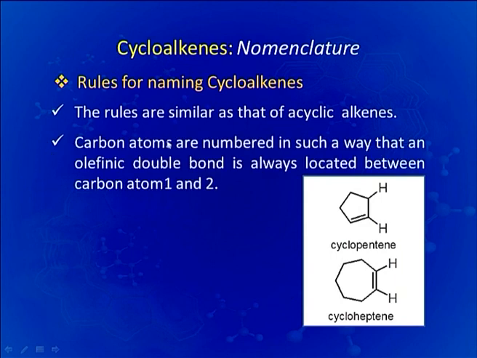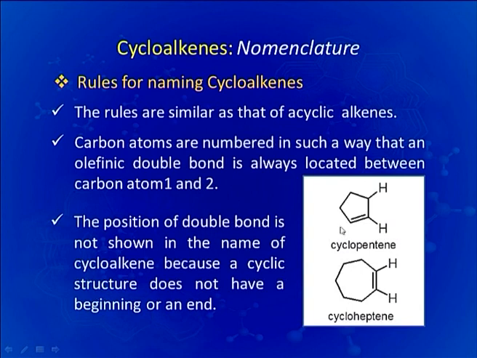The rules for naming cycloalkenes are similar to those of acyclic alkenes, which we have already discussed, but here we will discuss certain examples where we will take cycloalkenes as the starting material to name. In cycloalkenes, the carbon atoms are numbered in such a way that the olefinic double bond is always located between 1 and 2. That is, this is the olefinic double bond and these two carbons will always be named 1 and 2. The position of the double bond is not shown in the name of the cycloalkene because a cyclic structure does not have a beginning or an end.